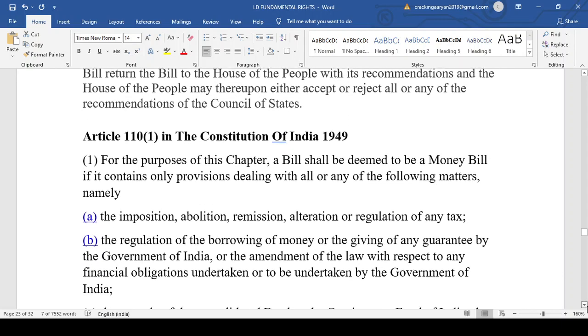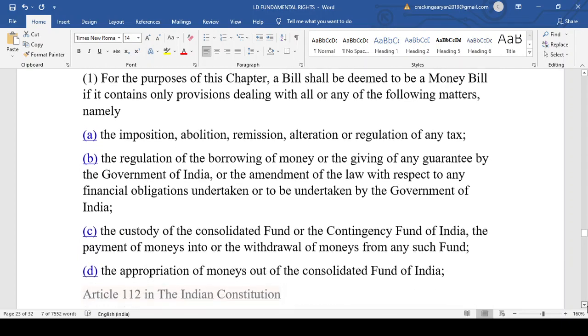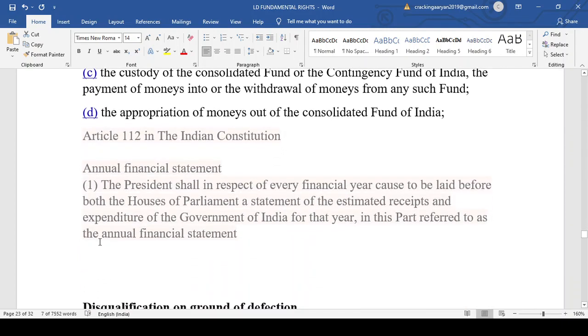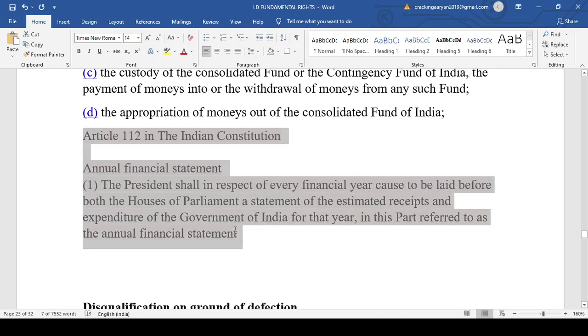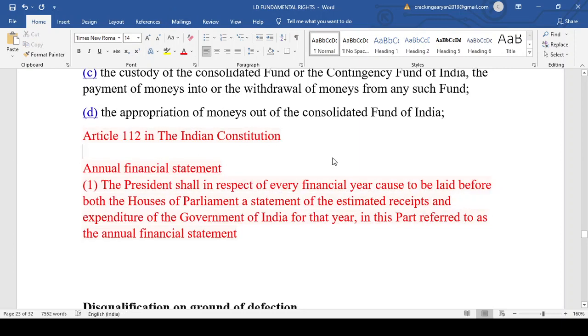Now Article 110 talks about what the money bill consists of. That is not of much importance. This is an important article, 112. Article 112, now generally we call it the budget.